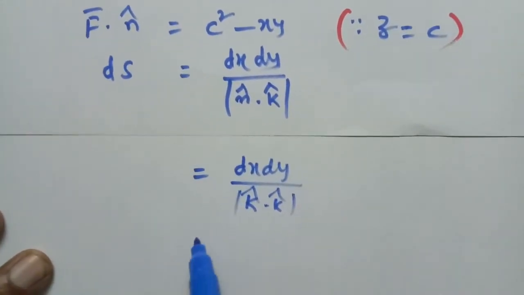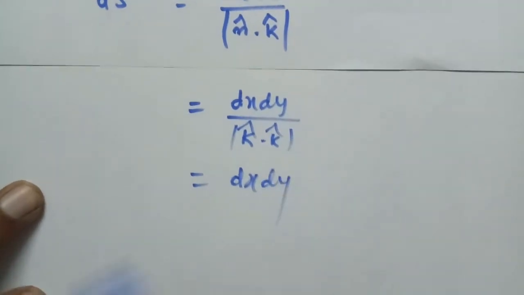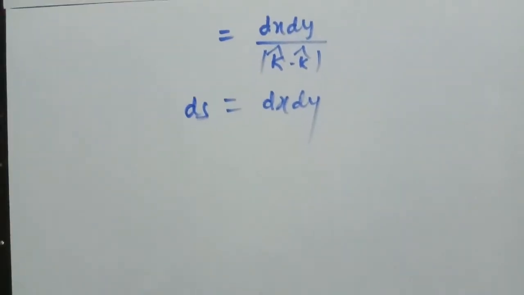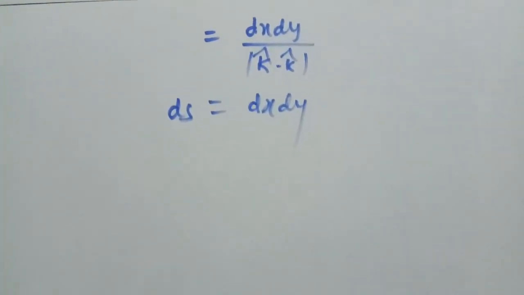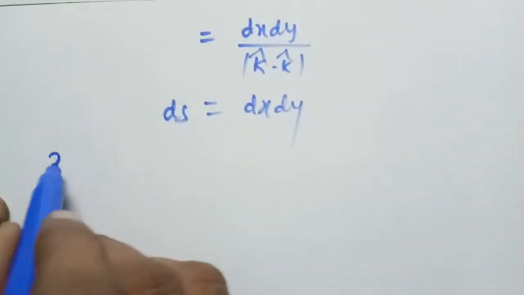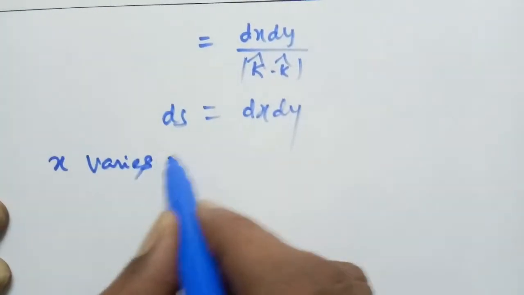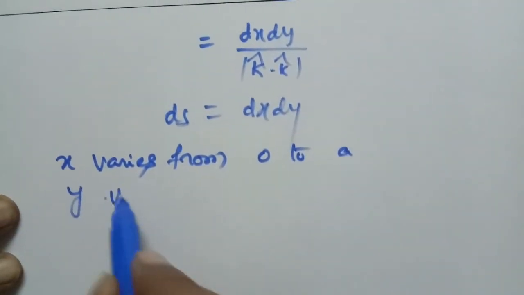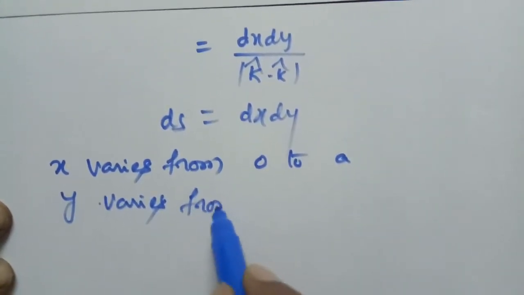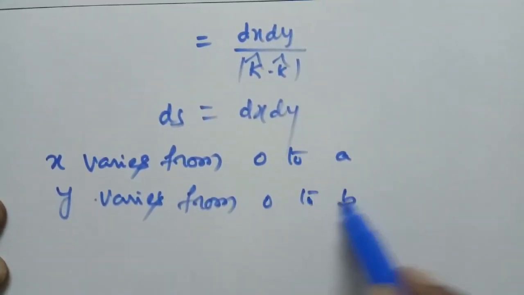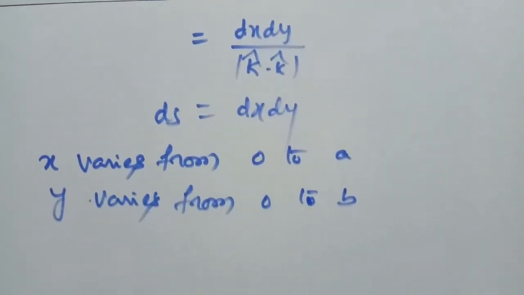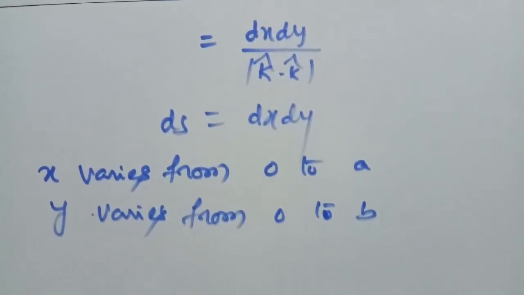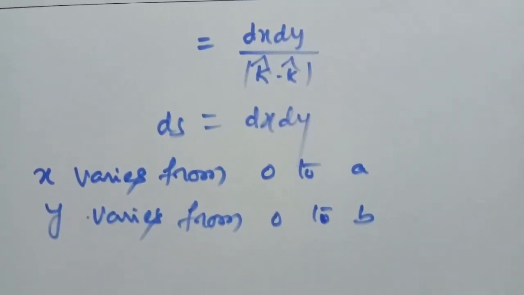So n ds is equal to dx dy, where x varies from 0 to a, y varies from 0 to b, since the rectangular parallelepiped is bounded by x equal to 0, x equal to a, y equal to 0, y equal to b.